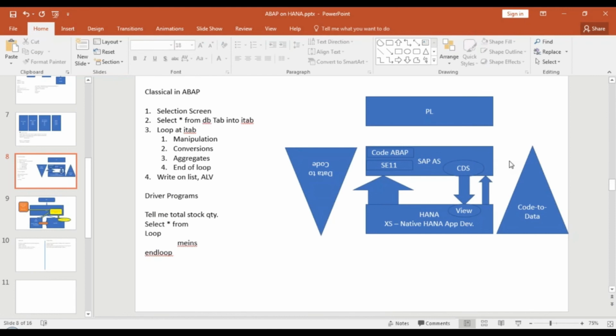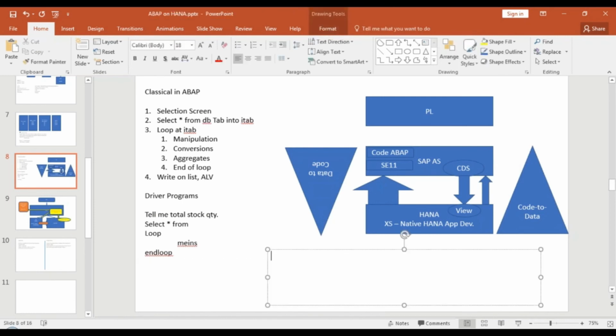There will not be, but yes, there is a functional approach change because in S4 HANA, the whole implementation is based out of a model company. Whole implementation is based on model company and best practices.